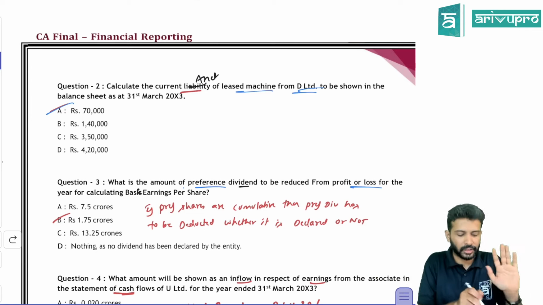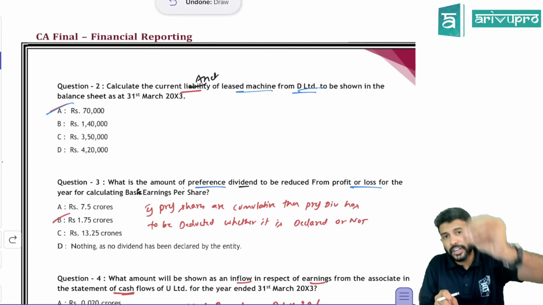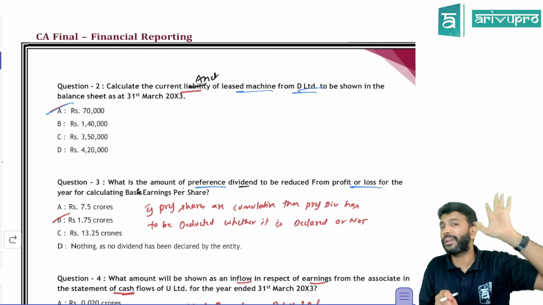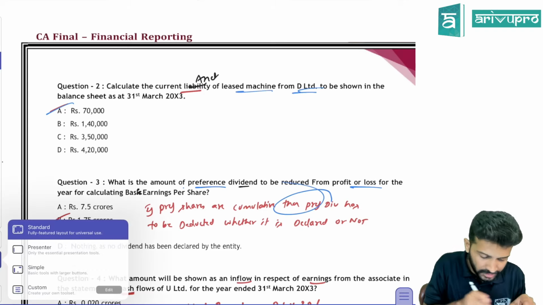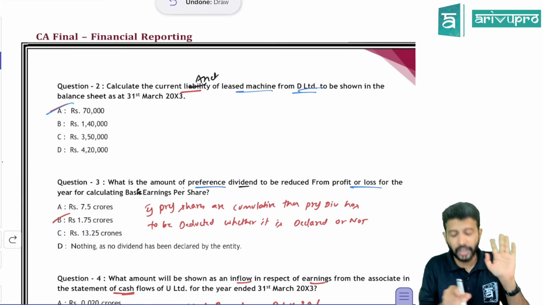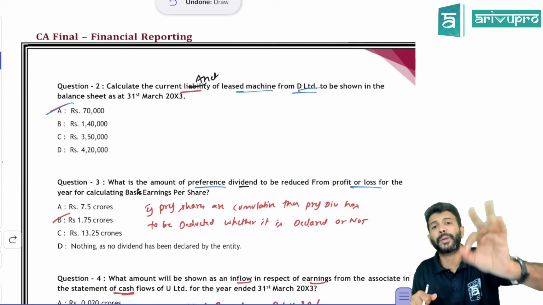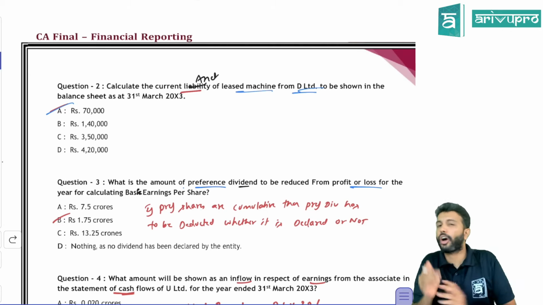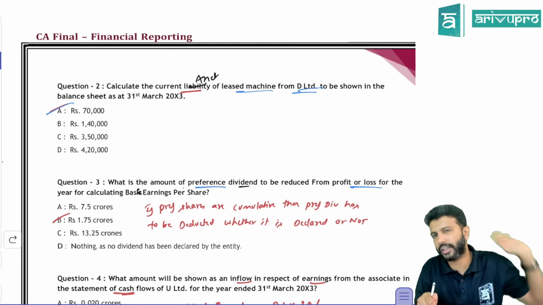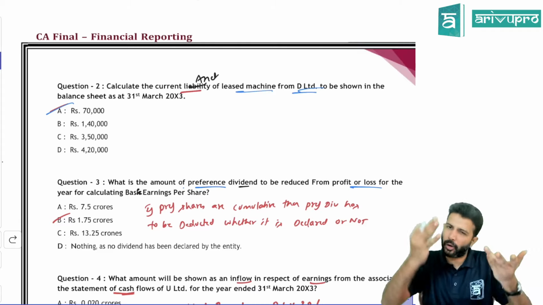So what the standard says for basic EPS is, if it is cumulative preference shares, then preference dividend has to be deducted, whether it is declared or not. In the current year, whether you have declared dividend or not, irrespective of that, you have to compulsorily deduct it. This is for cumulative. However, if it is non-cumulative preference shares, you will deduct preference dividend for calculating basic EPS only if the dividend is declared. All this we have applied.